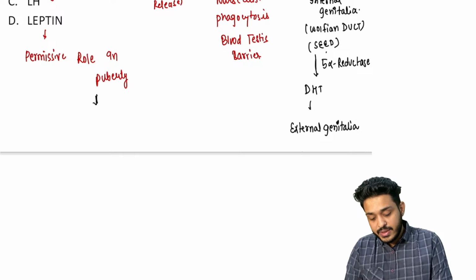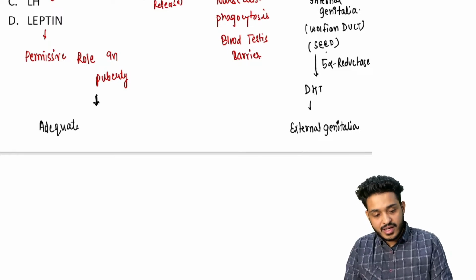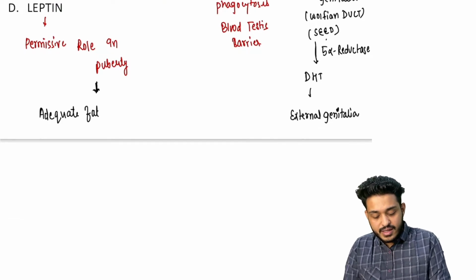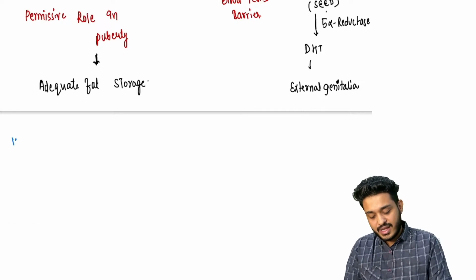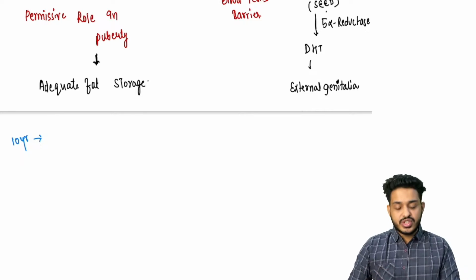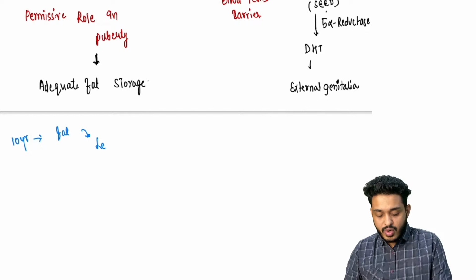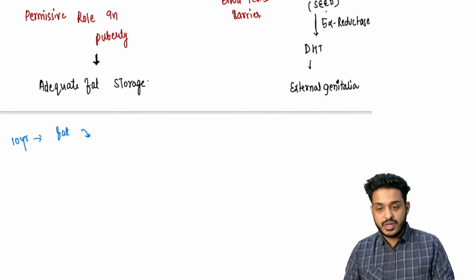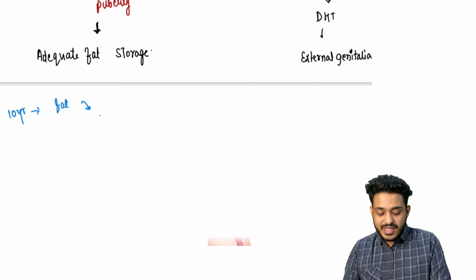It is going to tell us about the adequate fat storage. So I'm just giving you a simple story. What is going to happen? Suppose there is a 12 or 10-year-old girl. Now she is getting fat. She is eating too much of food. She is getting fat. What is going to happen? Her body will be having adequate fat storage, and her body will be having adequate fat storage means what? It will be releasing what? Leptin.